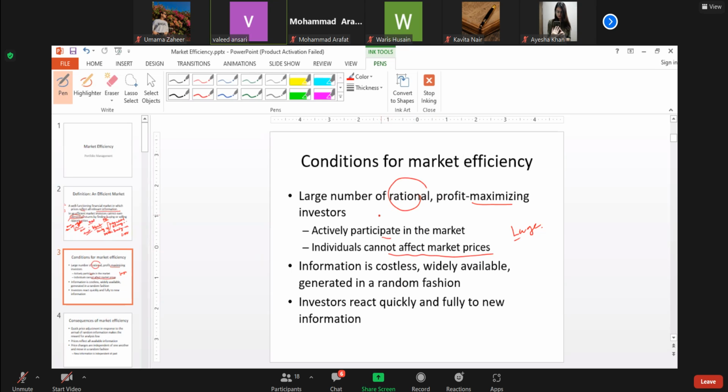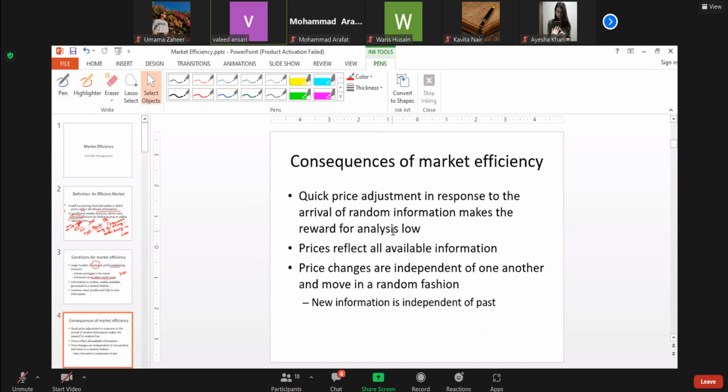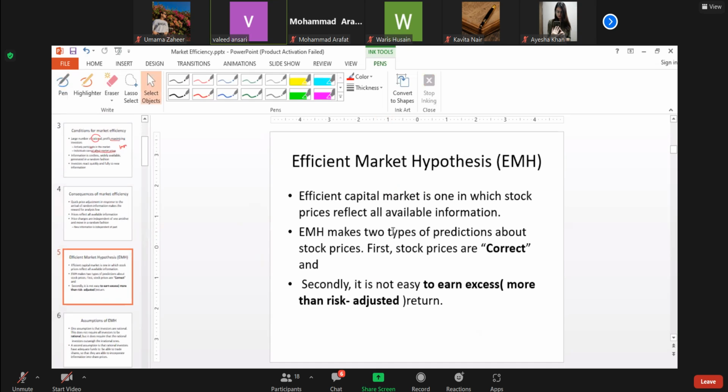Number one, rationality. We will see in the last part that this rationality assumption can fail when a market is dominated by other types of investors who are not rational, irrational investors, noise traders, and the like. But you know that the information gets quickly reflected in these markets. This is the assumption, and based on this, certain other things emerge.